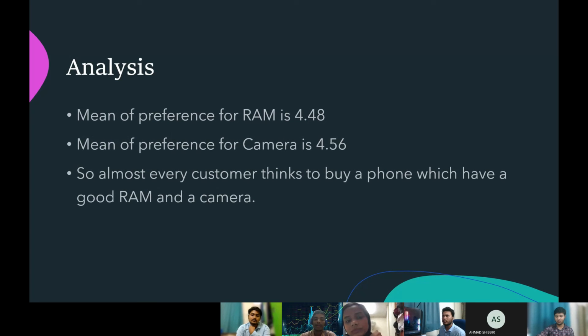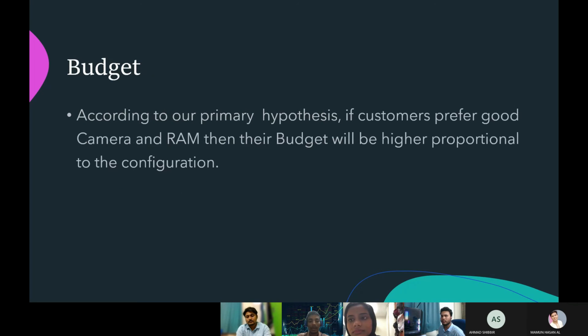Next, in our result analysis, we have got the mean of preference for RAM as 4.42, which is around 4.5, and the mean of preference for camera is 4.56. So almost every customer thinks of buying a phone which has a good RAM and a camera. Both means are good, and almost everyone out of 103 responses has chosen these two things as their right preference.